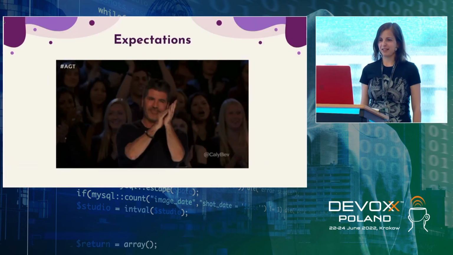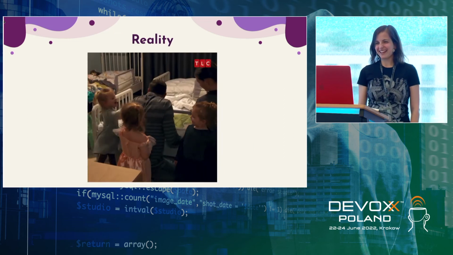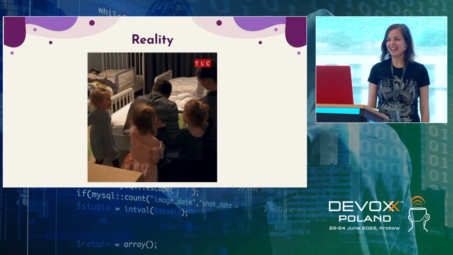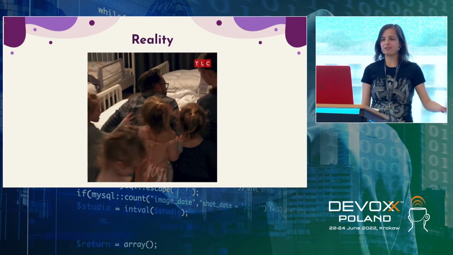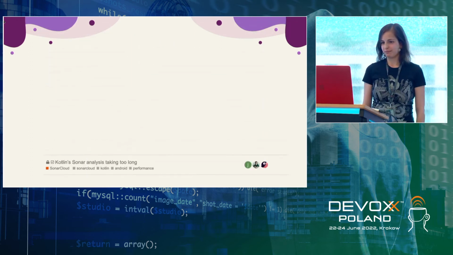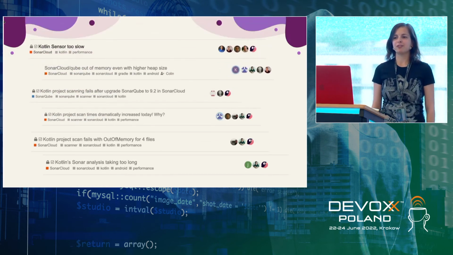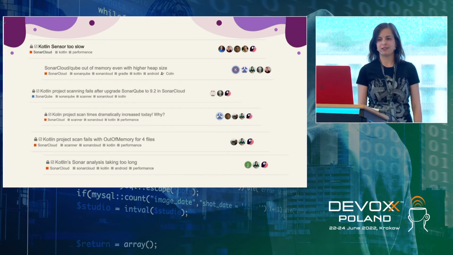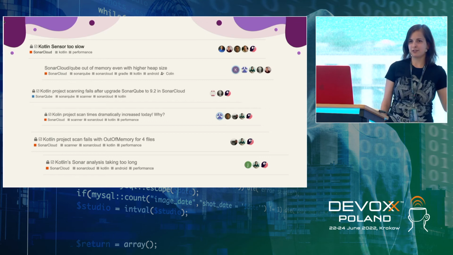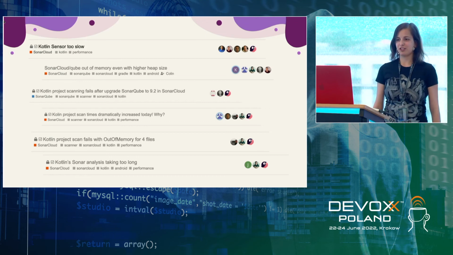We expected something like this, but the reality was something like this. What actually happened? A few days after the release, when the plugin reached SonarCloud, we got a lot of user feedback that the performance drastically decreased, there are some out of memory errors, there are a lot of problems with performance and so on. And now, for example, if a customer had its analysis running for 5 minutes, now it could be 2 hours, or even never finish at all.